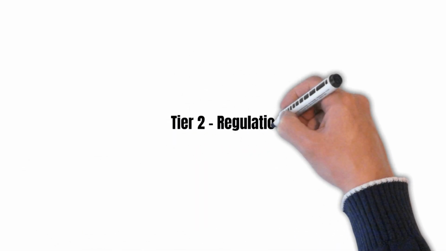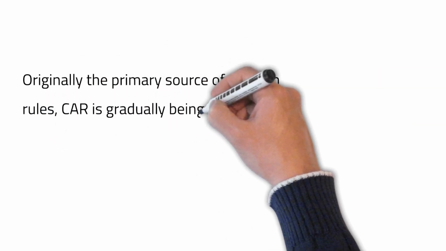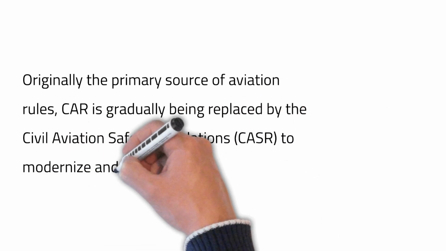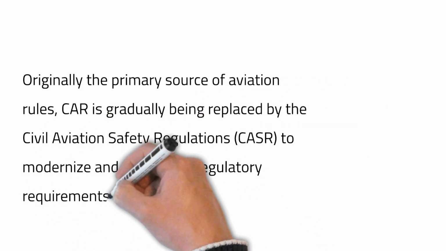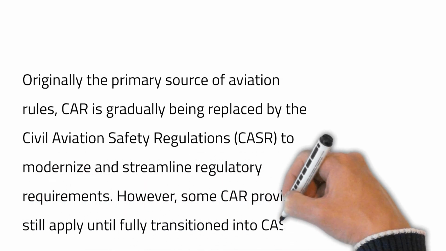Tier 2. Regulations. Civil Aviation Regulations, CAR, 1988. Originally the primary source of aviation rules, CAR is gradually being replaced by the Civil Aviation Safety Regulations, CASR, to modernise and streamline regulatory requirements. However, some CAR provisions still apply until fully transitioned into CASR.